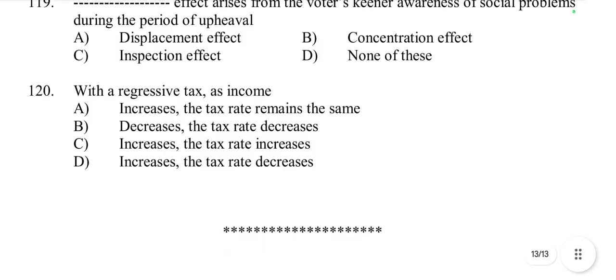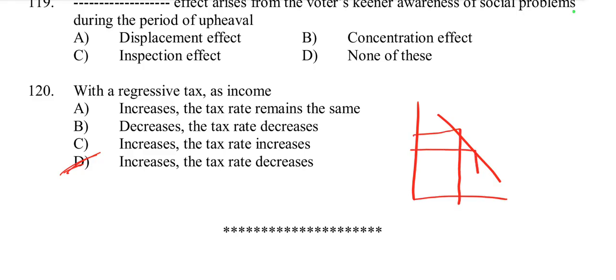Then today's last question number 120. With a regressive tax, as income increases, the tax rate remains the same, income decreases the tax rate decreases, income increases tax rate increases, or income increases tax rate decreases. That is regressive tax, meaning opposite relation. When income increases, the tax rate decreases. This type of figure. Here when income increases, tax rate decreases. That is called regressive tax.